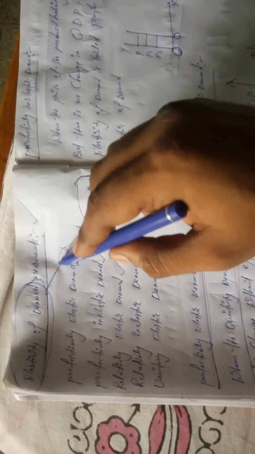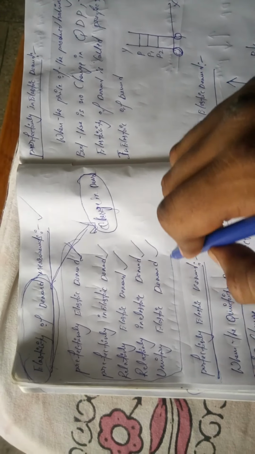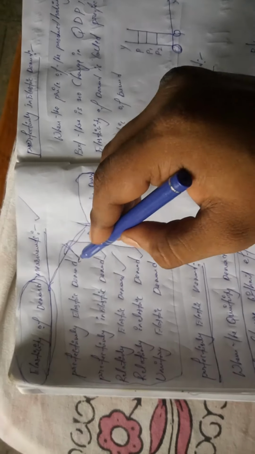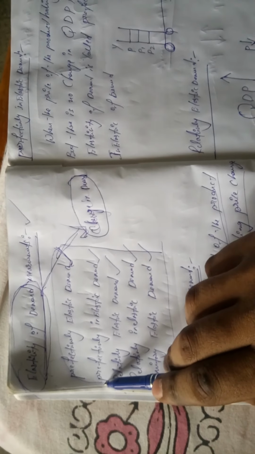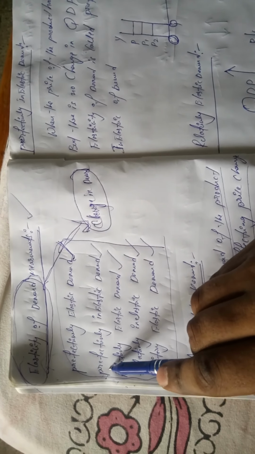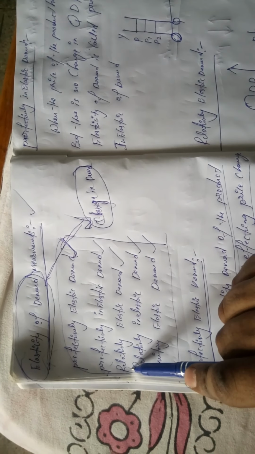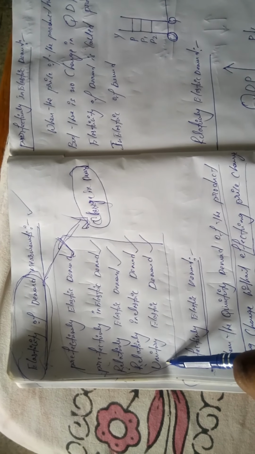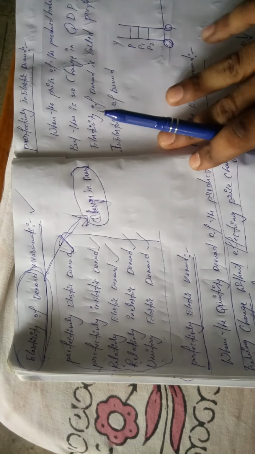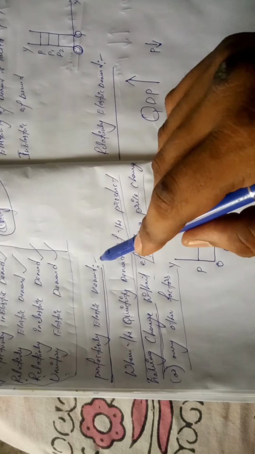So mainly we have five different measurements of changes in demand. The first one is perfectly elastic demand. The second one is perfectly inelastic demand. The third one is relatively elastic demand. The fourth one is relatively inelastic demand. And finally the fifth one is unitary elastic demand. Coming to the first one, perfectly elastic demand.